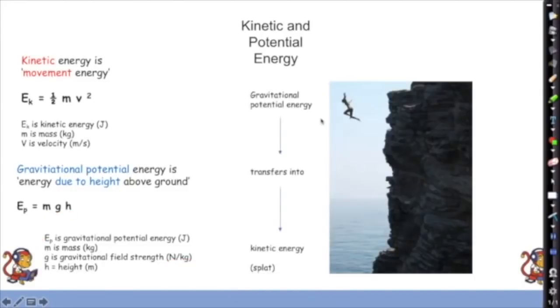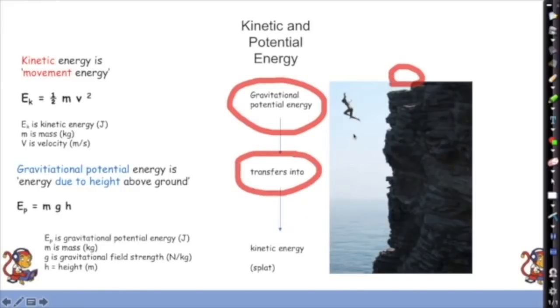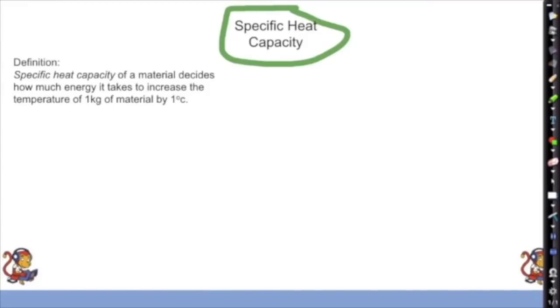Okay, so for example, we've got someone jumping off of a cliff. They have gravitational potential energy stored in them at the top because of their height up here. And as they fall, this will transfer into kinetic energy. The further down they fall, the faster, the higher the kinetic energy, until they land very safely at the bottom there, I hope.